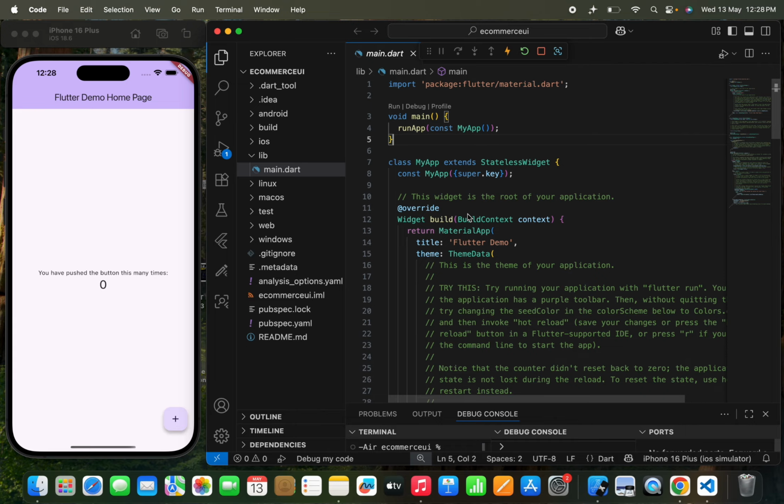As I've mentioned, I'm going to use Claude AI to simply design our app, and we'll see that it's going to design the app much more brilliantly than what a UI designer usually does.